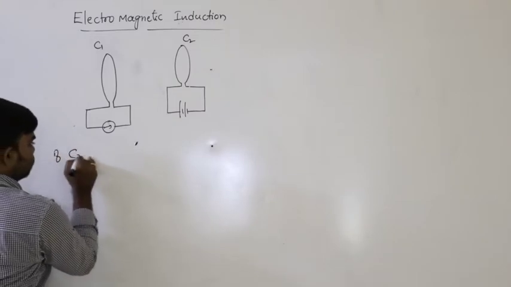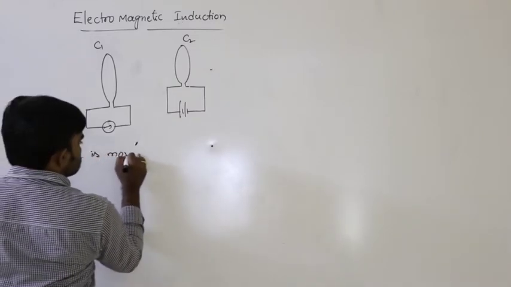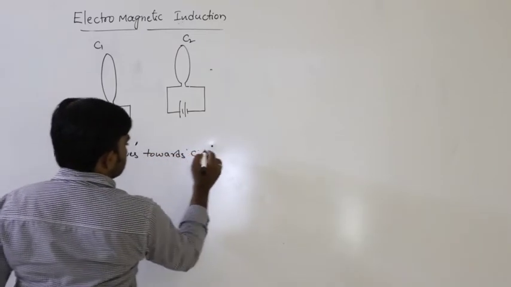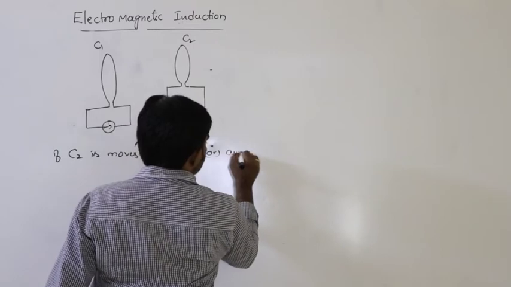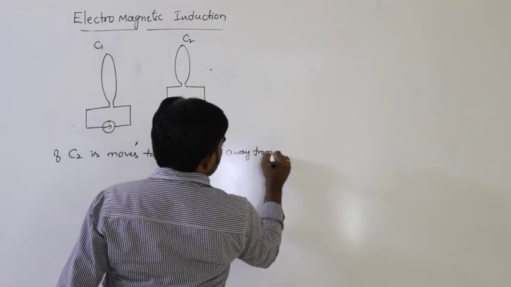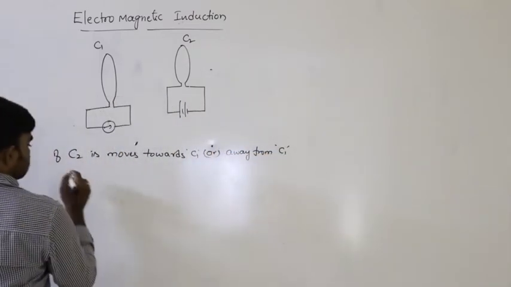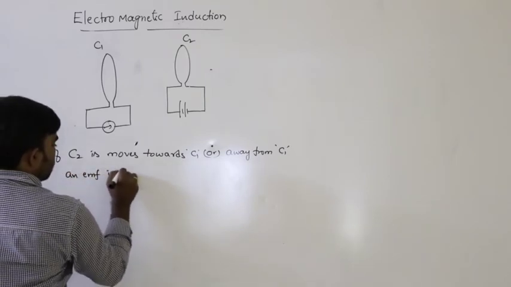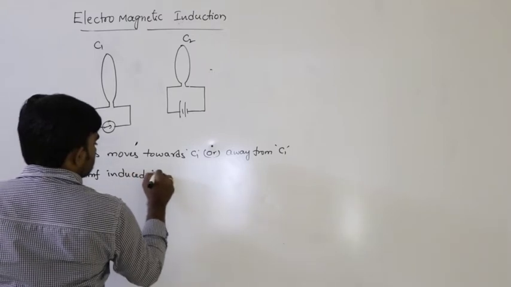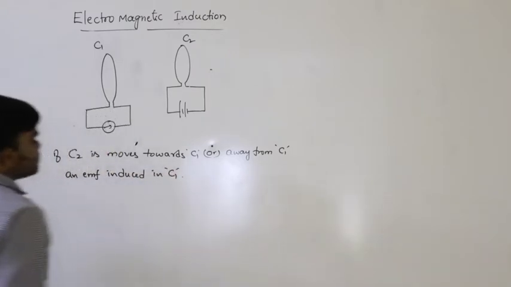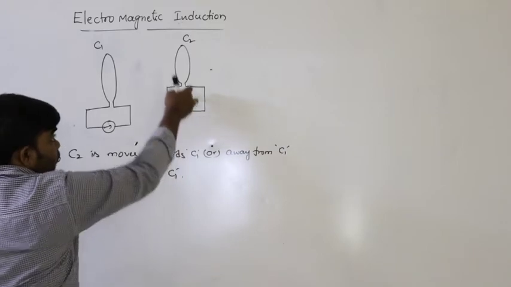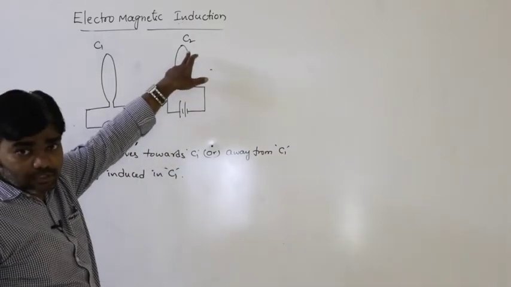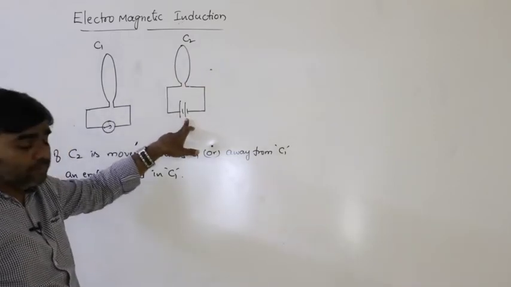If C2 moves towards C1 or away from C1, an EMF must be induced in C1. Because if the switch is closed, current flows through the coil C2 because of the connection of the battery.